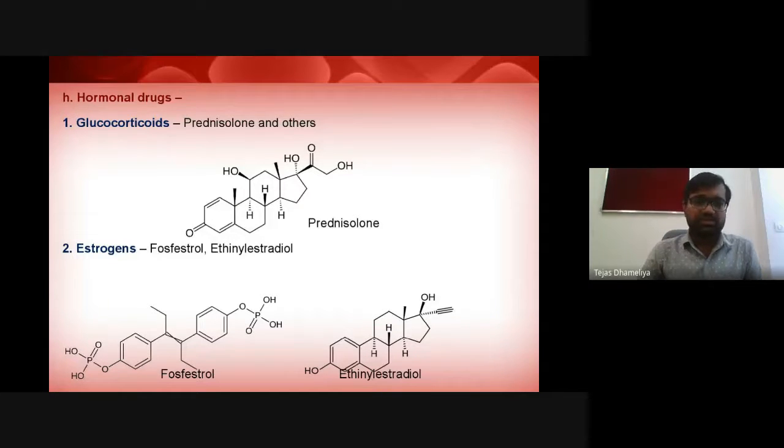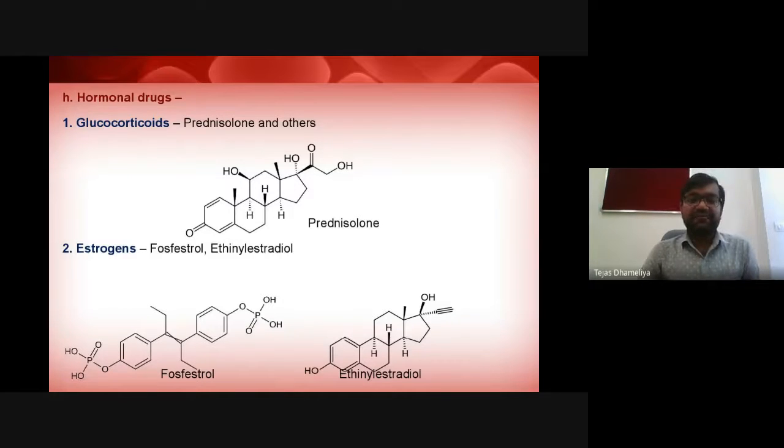Okay, so how can we use this? For example, if there is a certain disease condition where the hormonal level is higher than the normal level, where the concentration of the hormone is very high, then we can inject some drugs into the patients which will reduce the level of the particular hormone in the body.